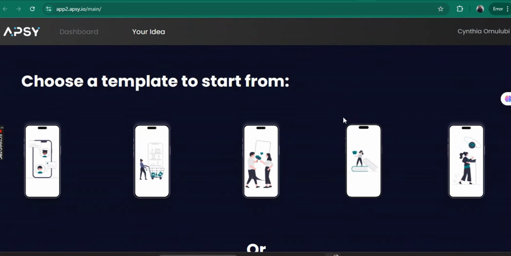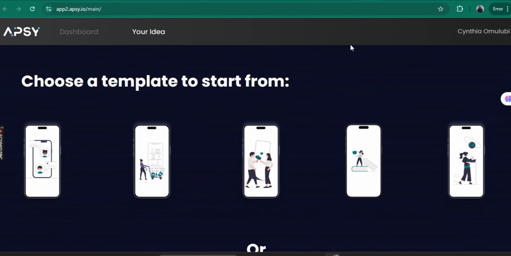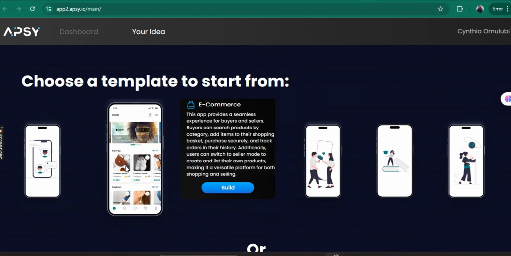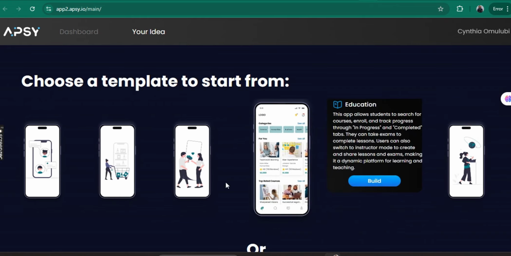So when you click on build, it brings you here. You have to choose a template to start from. There are different types: social, dating, e-commerce, education, event, all those.